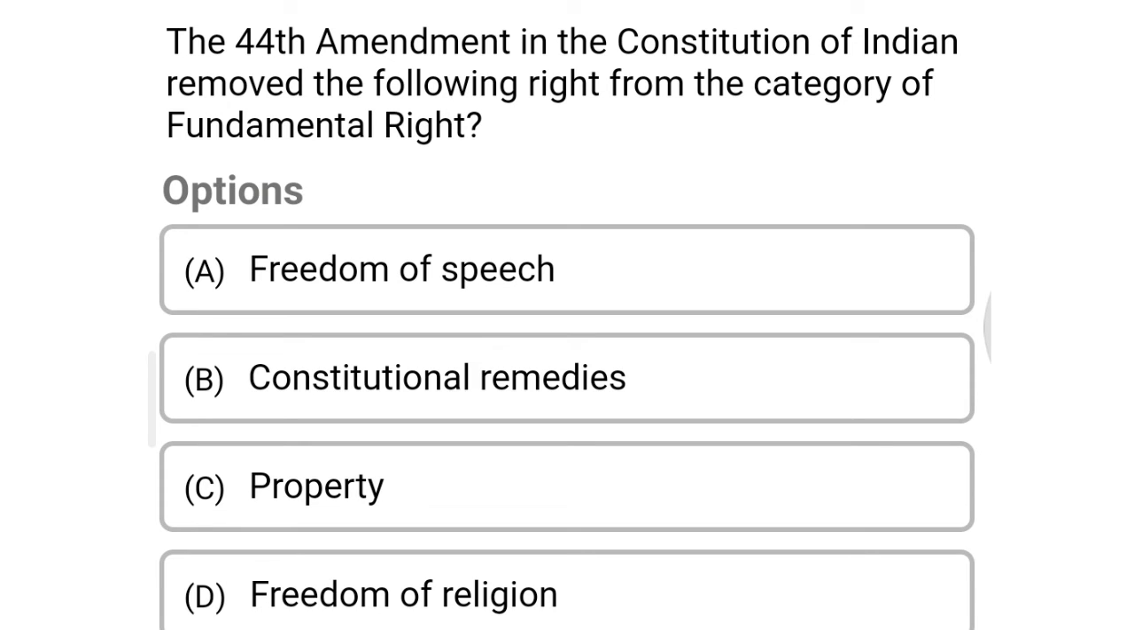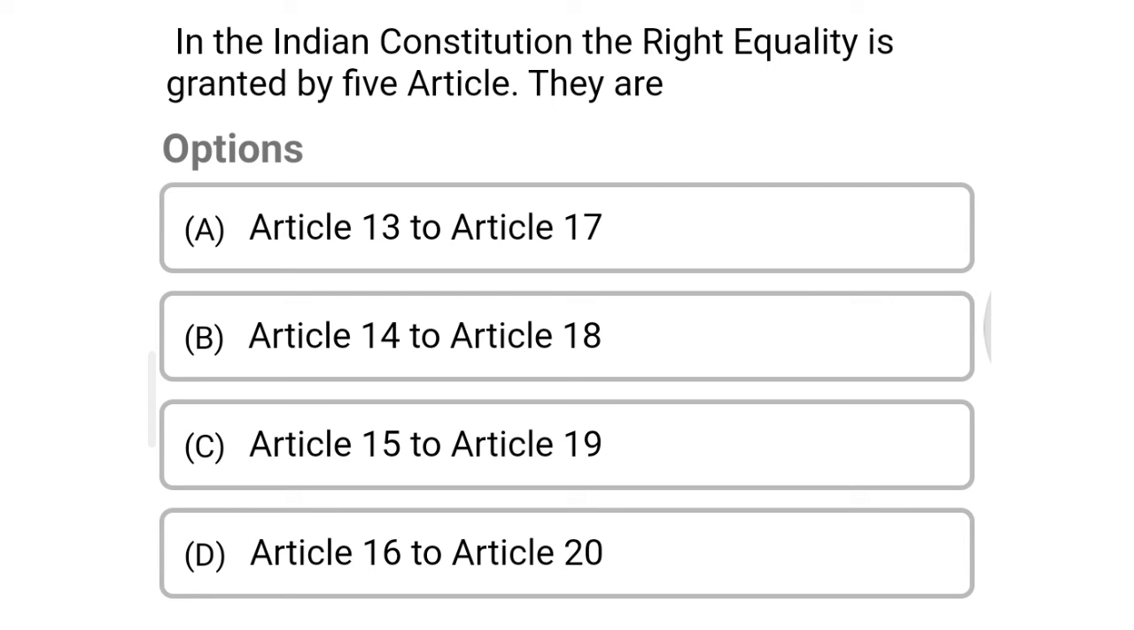Next question, the 44th Amendment in the Constitution of India removed the following right from the category of fundamental right. Option A, freedom of speech, option B, constitutional remedies, option C, property, option D, freedom of religion. The correct answer is option C, property.